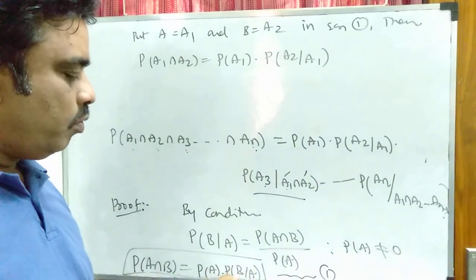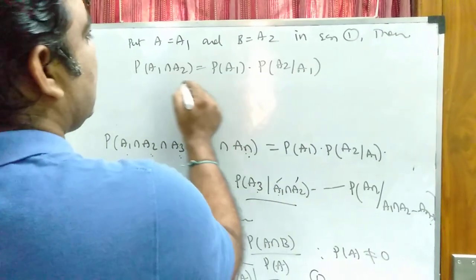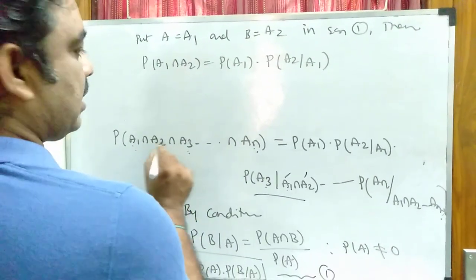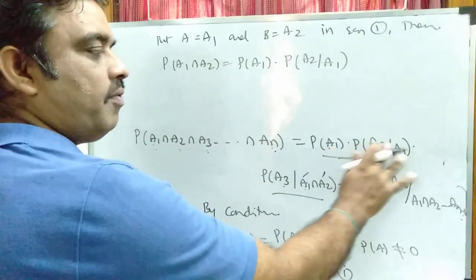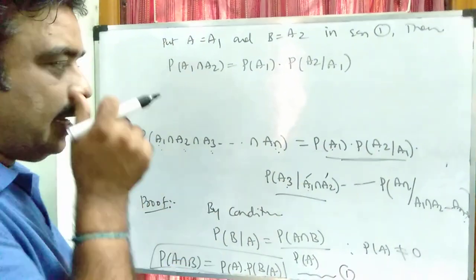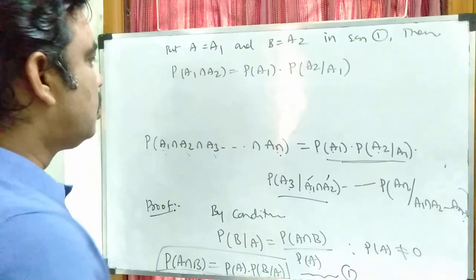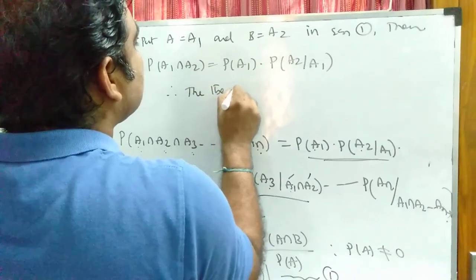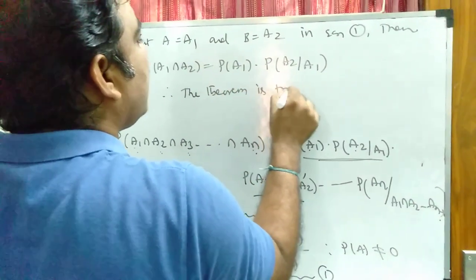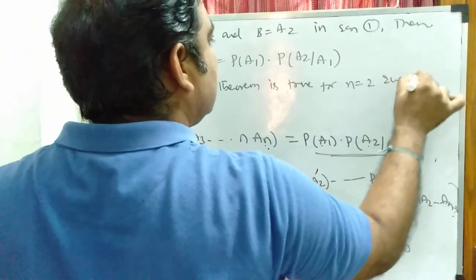So that proves the theorem. P of A1 intersection A2 is P of A1 into P of A2 given A1. We get only the first two terms. So when we apply it for three events, we will get the first three terms like that. Therefore, the theorem is true for n is equal to 2 events.